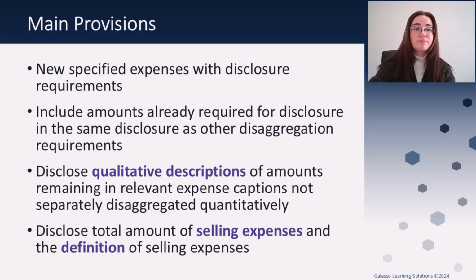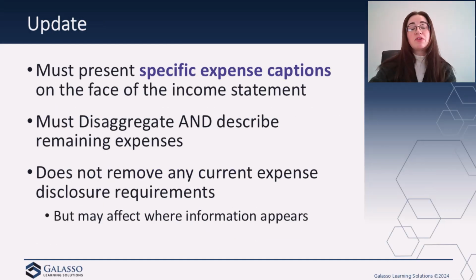and to make sure that everybody is disclosing this. So where do we see some of the big changes here? Well, we must present specific expense captions on the face of the income statement. And so going forward, we are going to be required to present these specific captions on the face of the statement, and those are going to be mandated captions, right? We have to have these. And in addition, we must disaggregate and describe what makes up the remaining expenses as well.